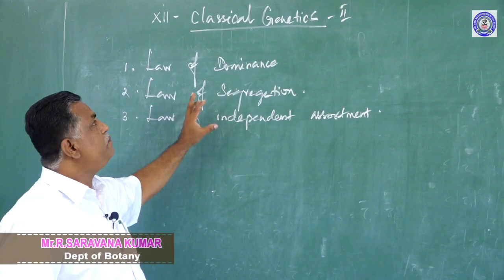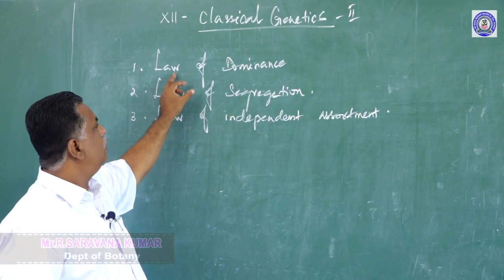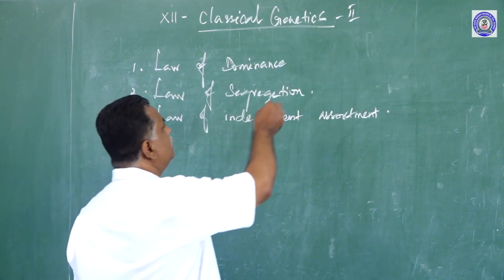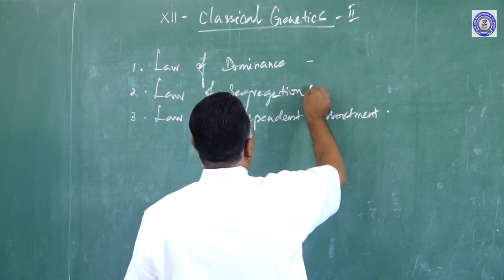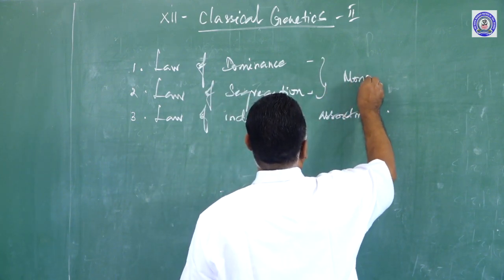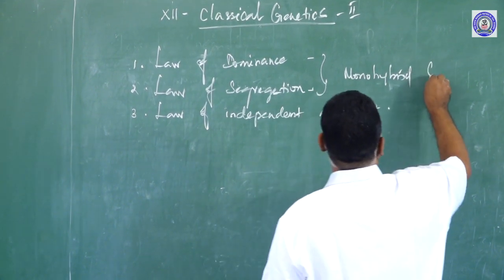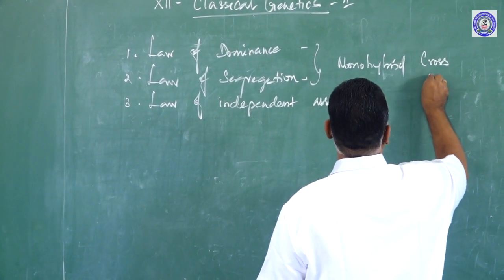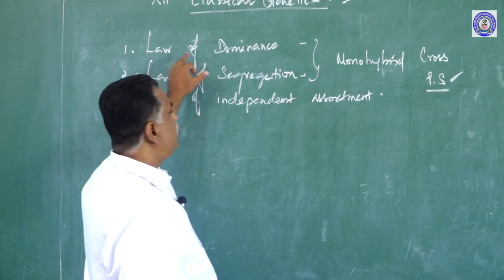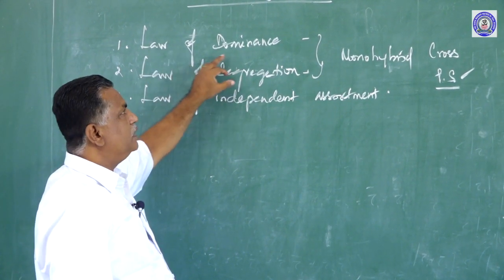So, in the previous session, we were talking about the law of dominance and the law of segregation. Mendel's monohybrid cross on Pisum sativum explains the law of dominance and the law of segregation. What is the law of dominance?